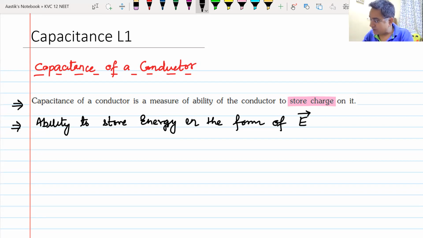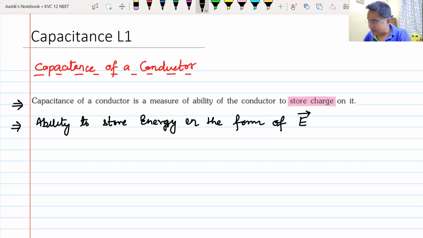The next heading that you will write is capacitance of an isolated conductor.